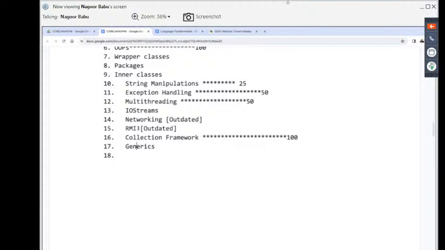Next, after completion of the collection framework and generics, the next one is JVM architecture. All of you understand it now? How are we able to execute our C program? To execute a C program, we use the C engine. Similarly, to execute a Python program, there is an engine, the Python engine.